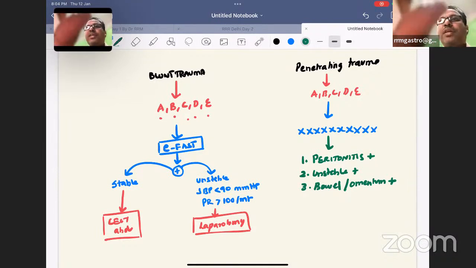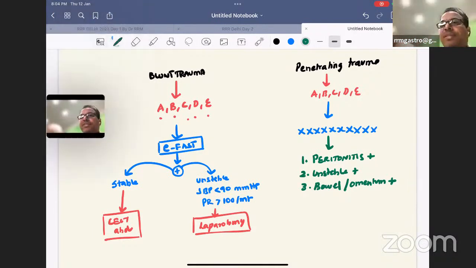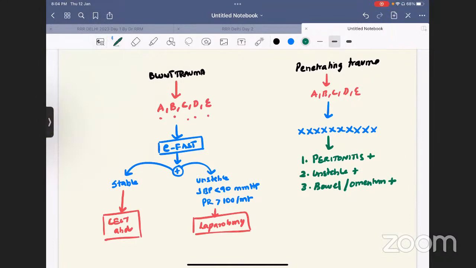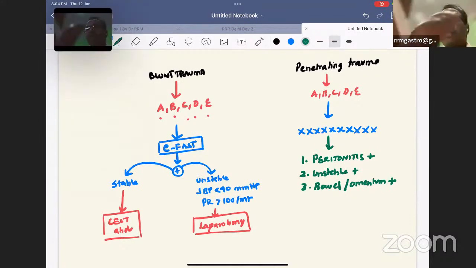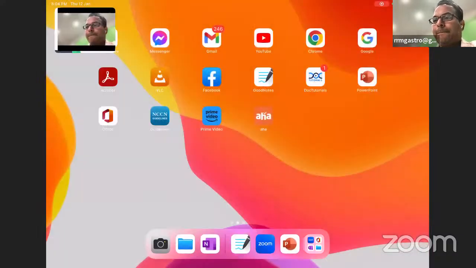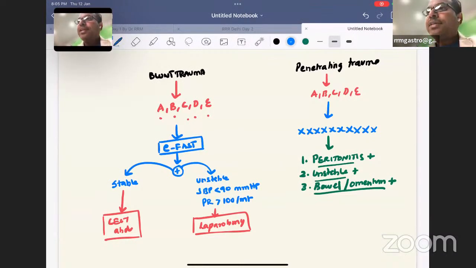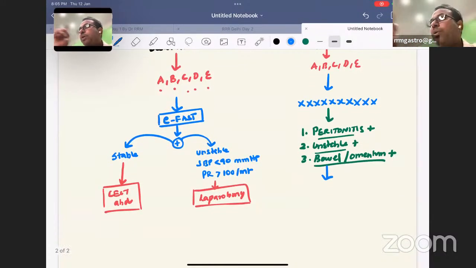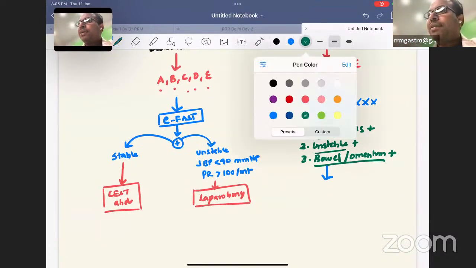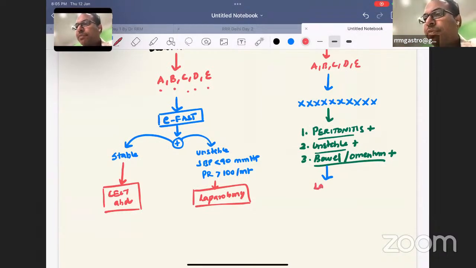This is the next important thing you should not forget. So, peritonitis, unstable patient, bowel plus omentum protruding out. In these cases, what are you going to do next? In a patient who is having peritonitis, protruding bowel, don't ever think of anything else. Directly shift him for laparotomy. That's the answer for this question. This is a simple question that was asked.